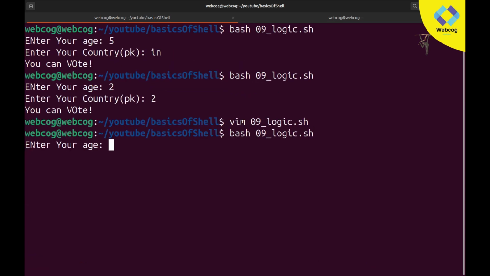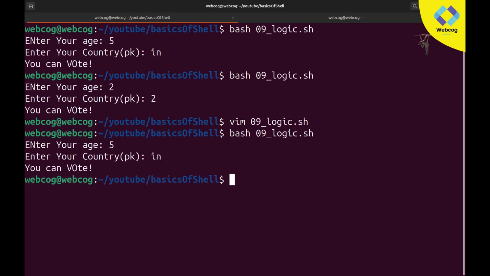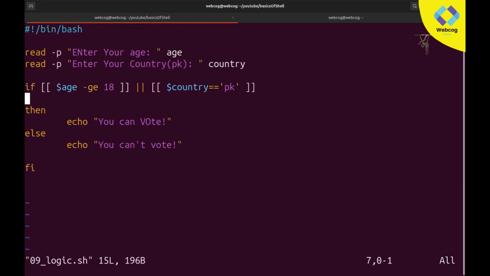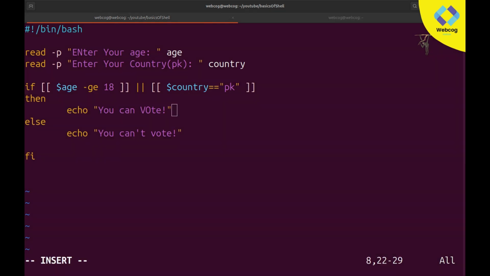No, if I write age is 5, I am Indian, yes, still it's saying you can vote. Let me think what's the problem. Okay guys, I think I found the error. The error was quite easy.